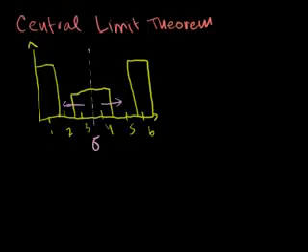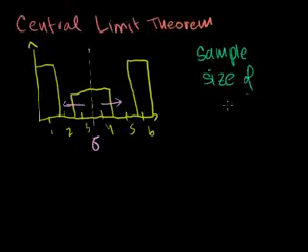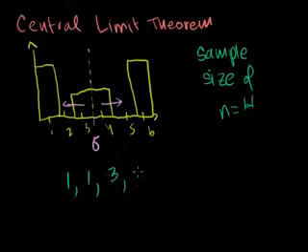So let me define something. Let's say my sample size, and I could put any number here, but let's say first off we try a sample size of n equal to 4. What that means is I'm going to take 4 samples from this. So let's say the first time I take 4 samples, I get a 1, another 1, a 3, and a 6. So that is my first sample of sample size 4.